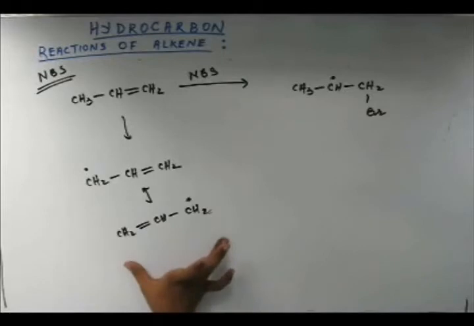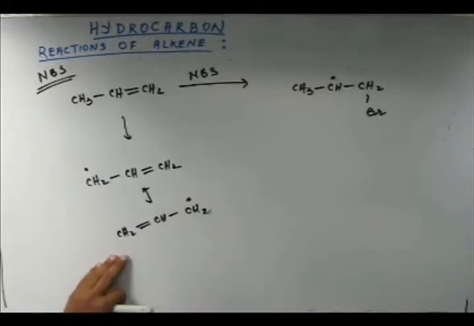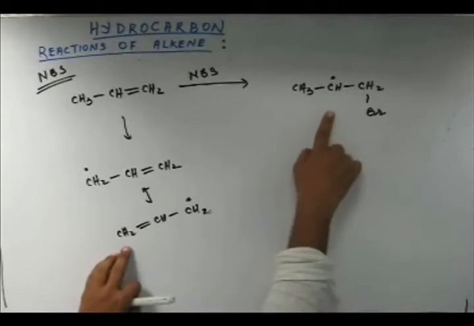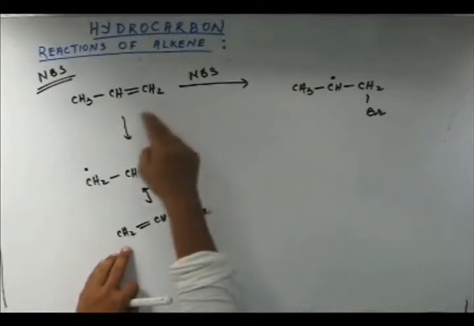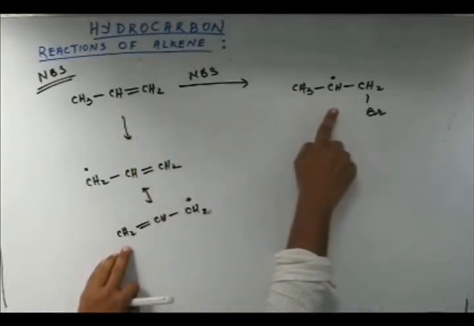So this intermediate is going to survive for more time, perhaps for the time the next Br dot is going to come. By the time the next Br dot comes, the addition intermediate will not exist up to that moment, because it is going to go back. The reaction will go in the reverse direction because it is not stable enough.